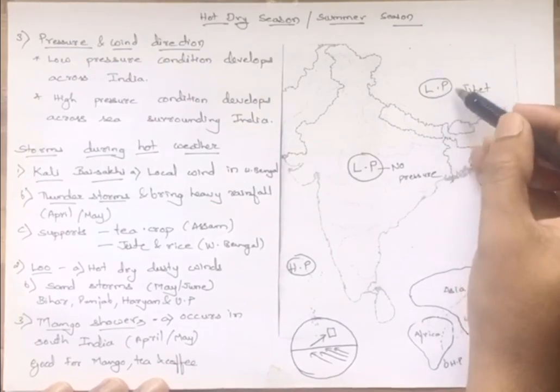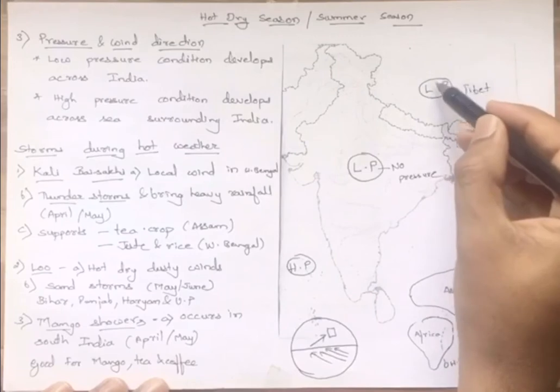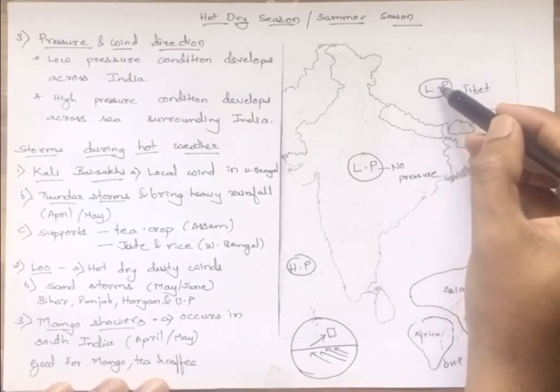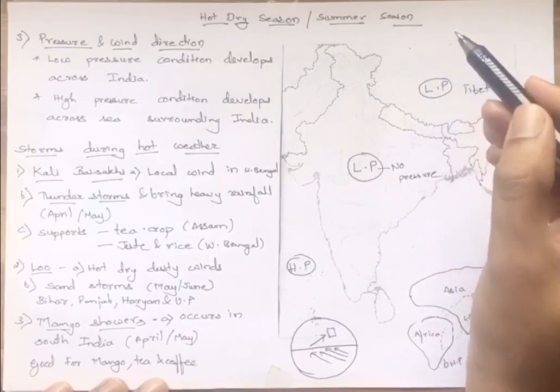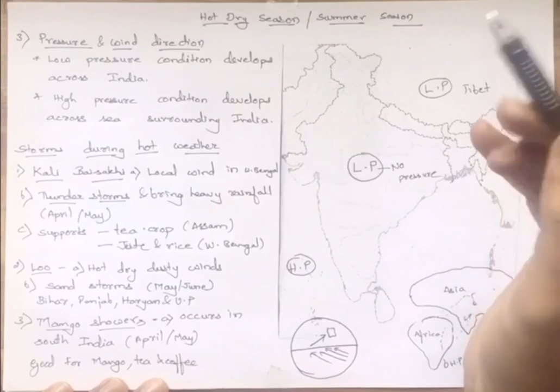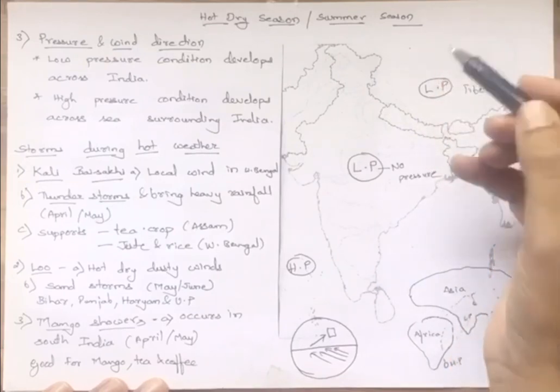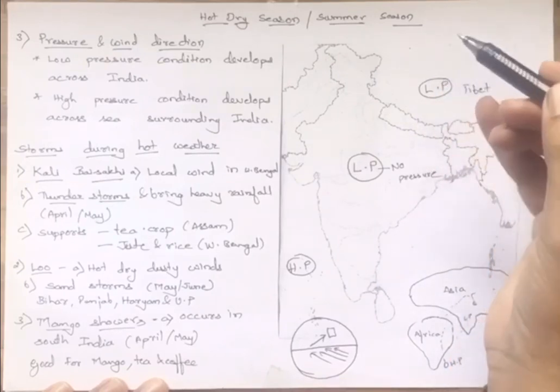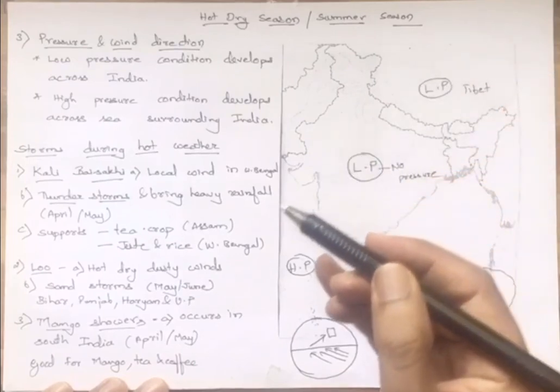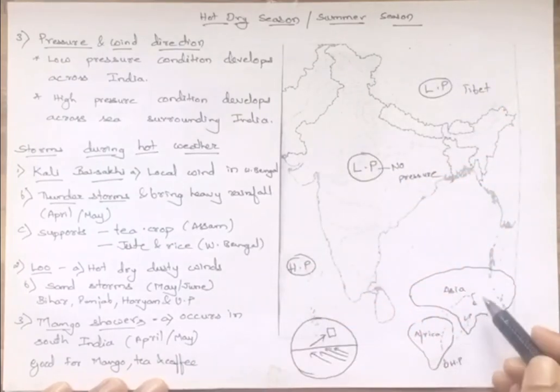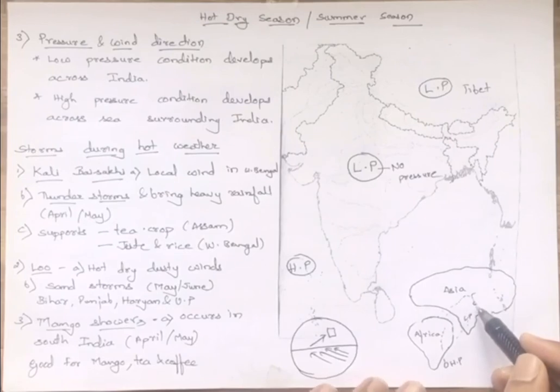Now this low pressure across the Tibetan plateau pushes the air upward into the upper layer of the atmosphere. So it is going to rise and start heading towards the African landmass. You can see over here I have done it in a small way. From here it rises and moves towards the African landmass and it sinks towards Madagascar.